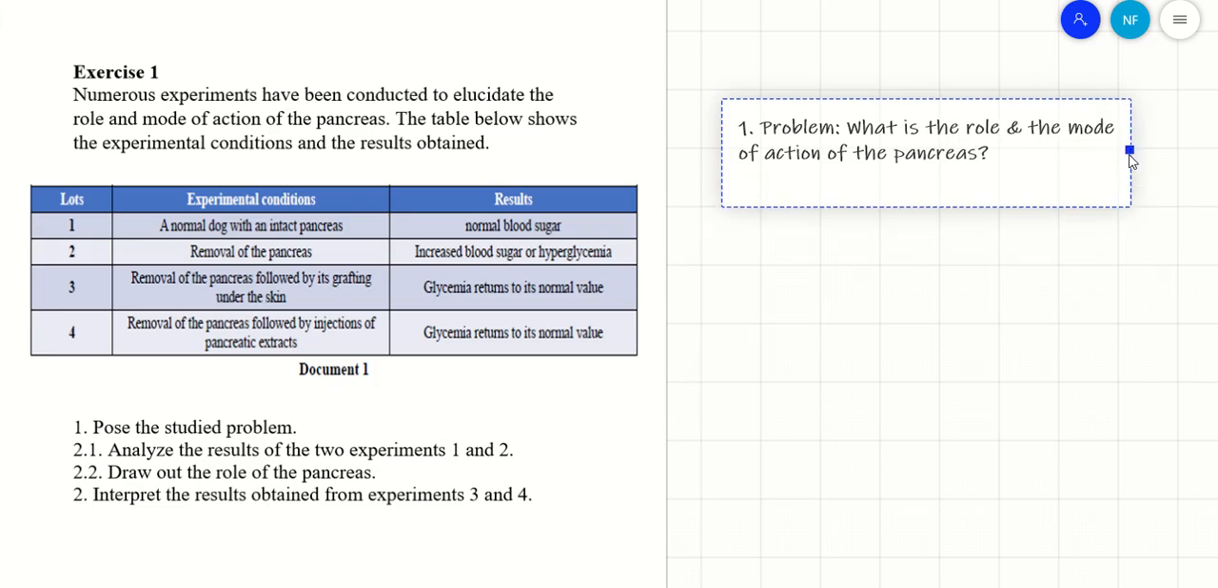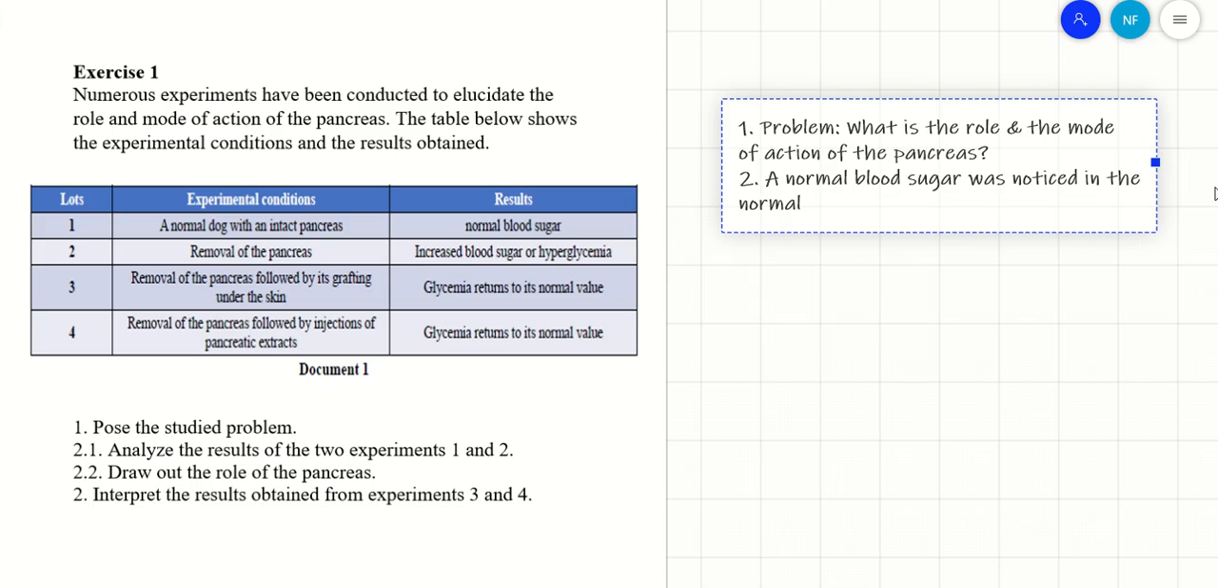2. Analyze the results of experiments 1 and 2. We want to do an analysis for 1 and 2. In 1 we had normal blood sugar, in the case of a normal dog with intact pancreas, and in the other we had increased blood sugar. So normal blood sugar was noticed in the normal dog with intact pancreas.